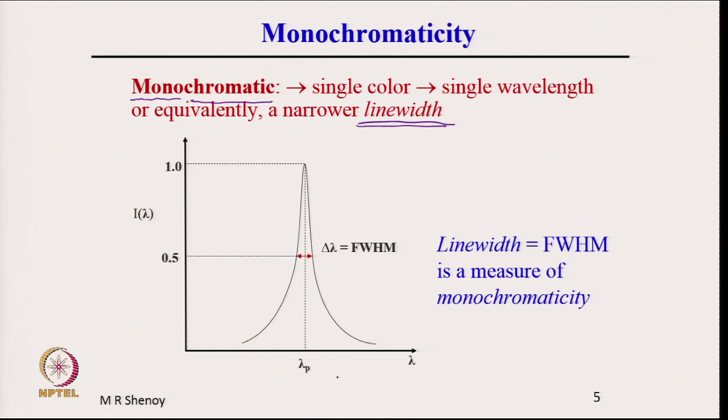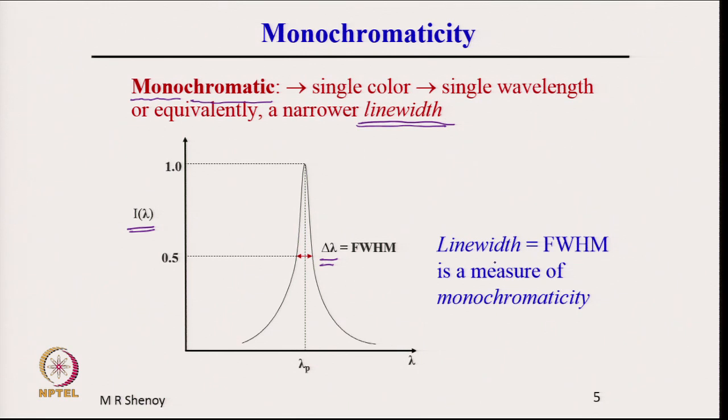If we see the spectrum of a given source, spectrum means if we plot intensity I as a function of lambda, then we get a certain distribution for different sources. The full width at half maximum of this distribution, indicated here as delta lambda, is called the line width.